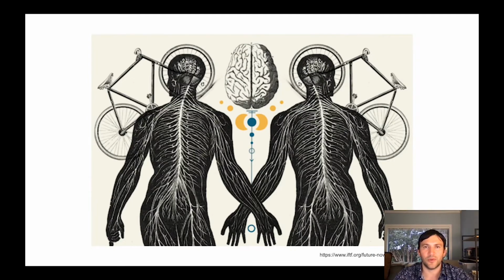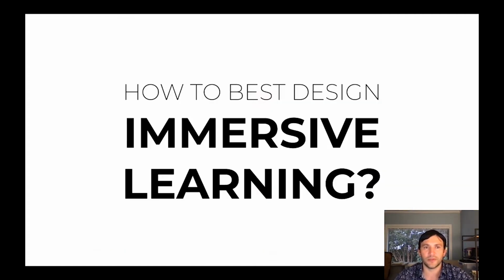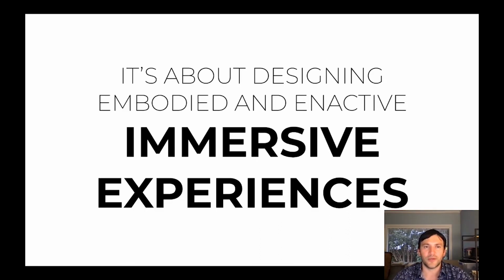Another important concept to be discussed is the notion of cognition being embodied. According to the Santiago School, the process of cognition does not reside in the central nervous system or the brain only, but in the body as well. So if we consider all of these concepts, autopoiesis, structural coupling, enaction and embodiment of cognition, we can pose ourselves the following question: how to best design immersive learning experiences if human experience is to occur as per the Santiago School of Cognition? And the answer really is that it's about designing embodied and enactive immersive experiences.